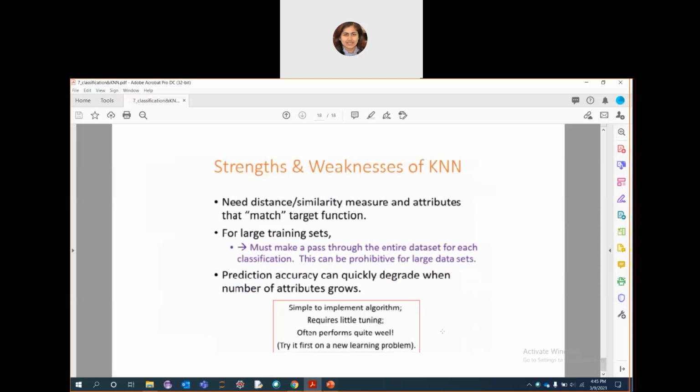And we need to follow certain measures for handling the missing values properly, and this handling of missing values is called missing data imputation. There are again different approaches for doing that. Using missing data imputation, you will be able to handle this type of issue in KNN or in other algorithms as well. So this concludes your KNN.